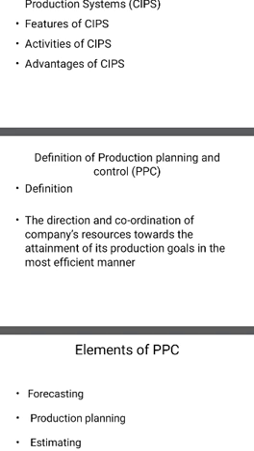Whatever product the company decides to make, we consider the material cost, the bill of materials, how much cost and how much time it takes to make that product, and what the goals of the company are, whether for a few days or for a longer time. These are the planning processes.